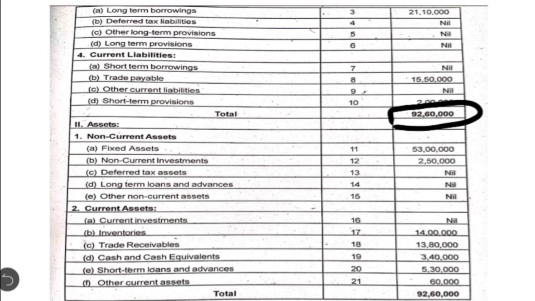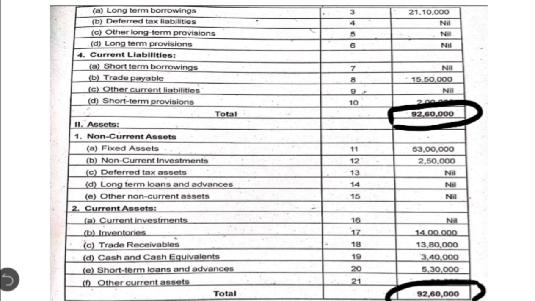Then under the second head, that is current assets, we have a total of 6 notes. Current investments nil. Then inventories we have 14 lakh. Trade receivables 13 lakh 80,000. Cash and cash equivalents we have 3 lakh 40,000. Short term loans and advances 5 lakh 30,000. Other current assets with the note number 21 we have 60,000. So when you take the total from 11 to 21, we get the total that is 92 lakh 60,000.